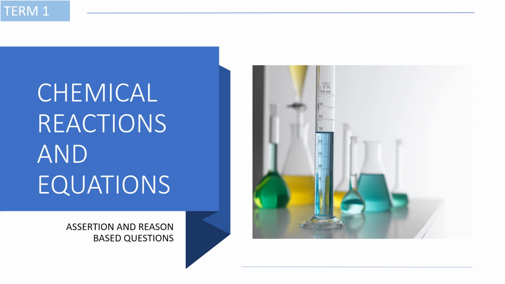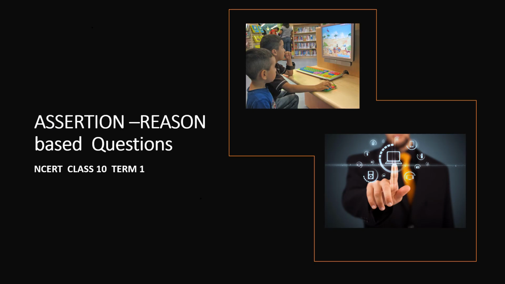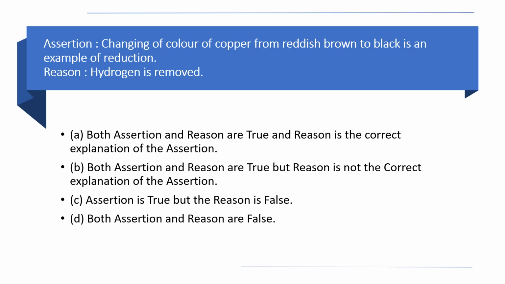Shall we move? Yeah, of course. So the first question is assertion and reason type. Let me introduce these questions to you. You already know that assertion and reason are two statements. The assertion is a simple statement and the reason is why it is like that. Basically, these are two statements.